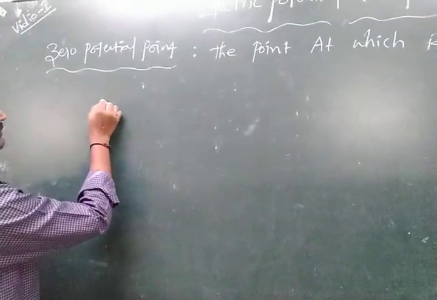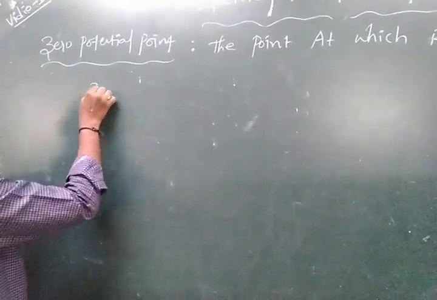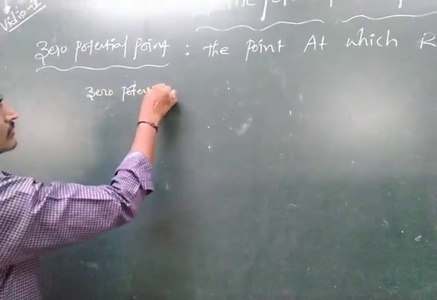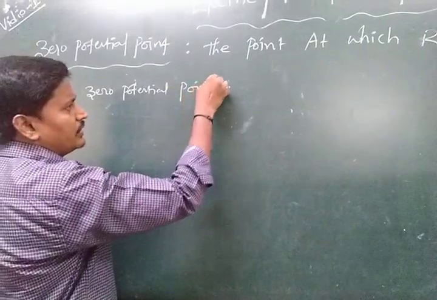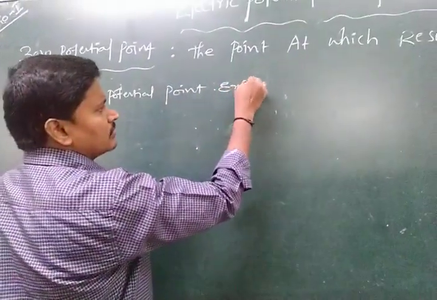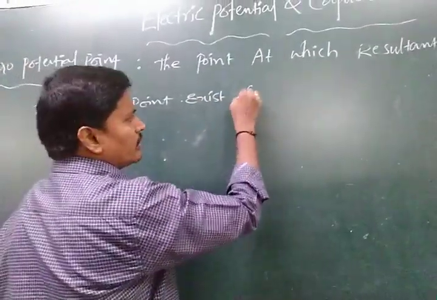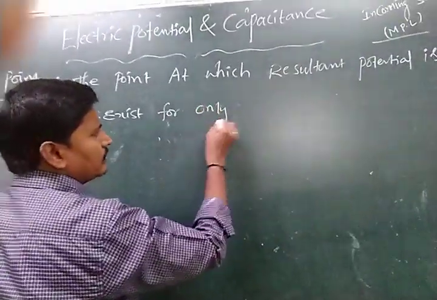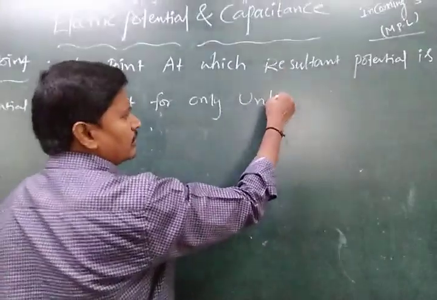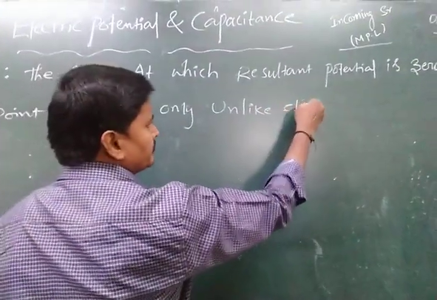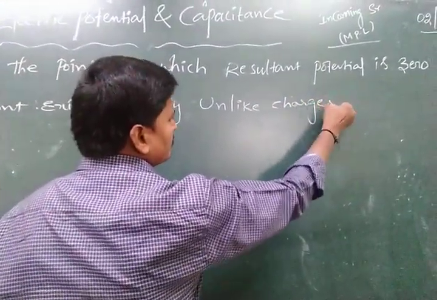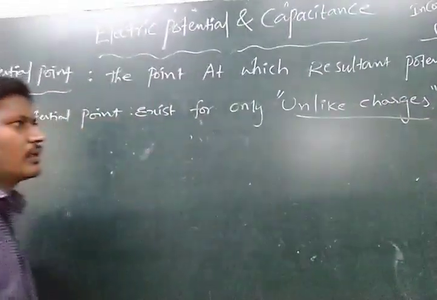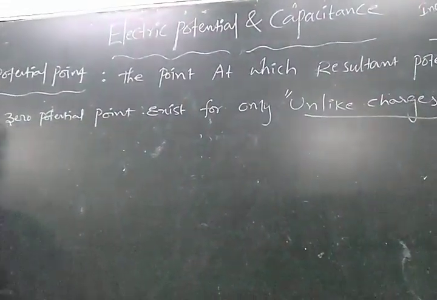So the zero potential point exists for only unlike charges, but not like charges, right?